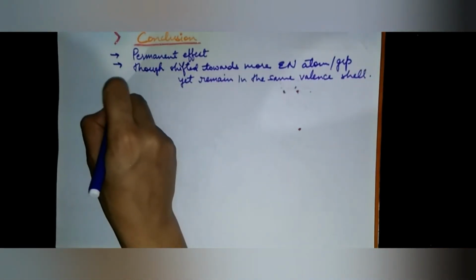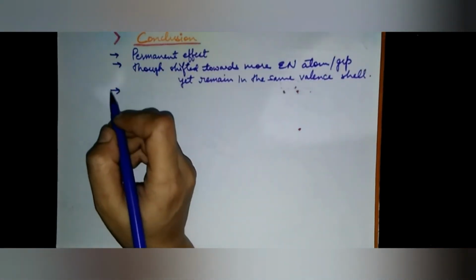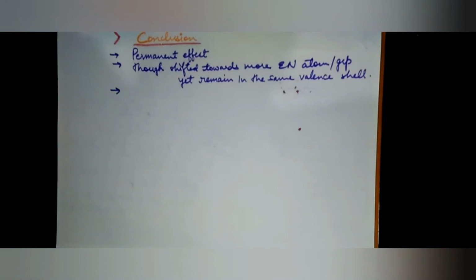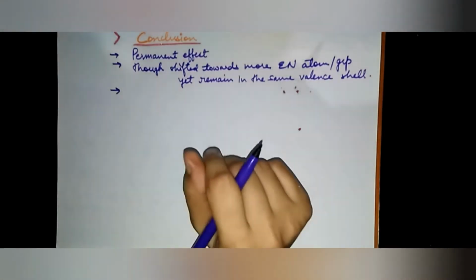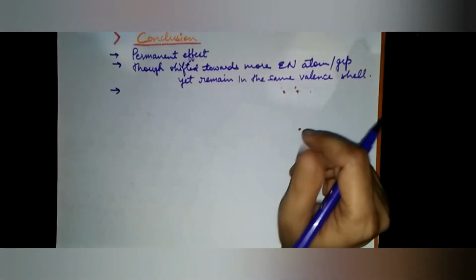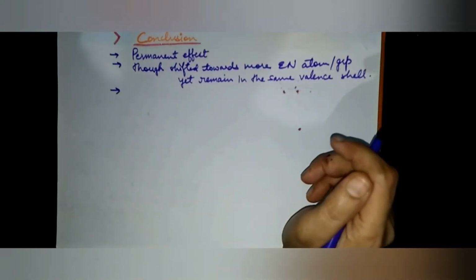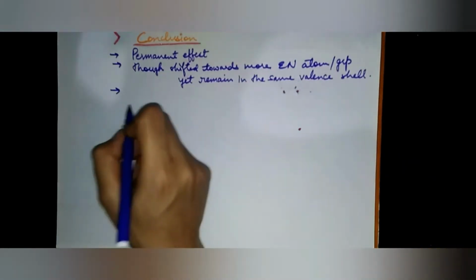So this also I have discussed. The next feature is, as a result of electron shifting, the more electronegative end acquires partial negative charge and the other acquires partial positive charge.